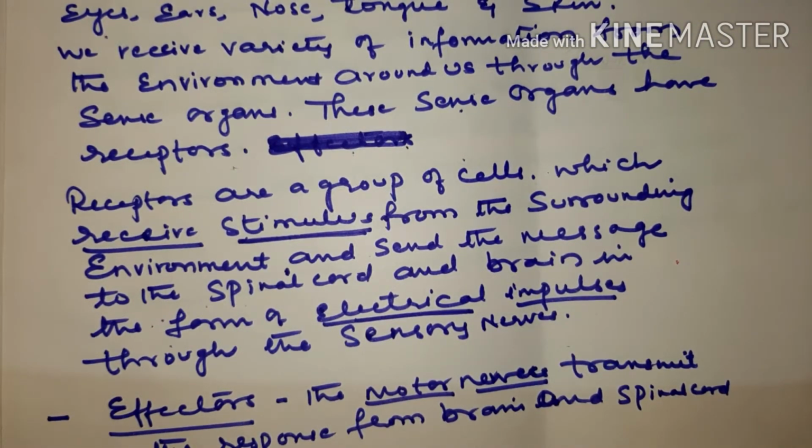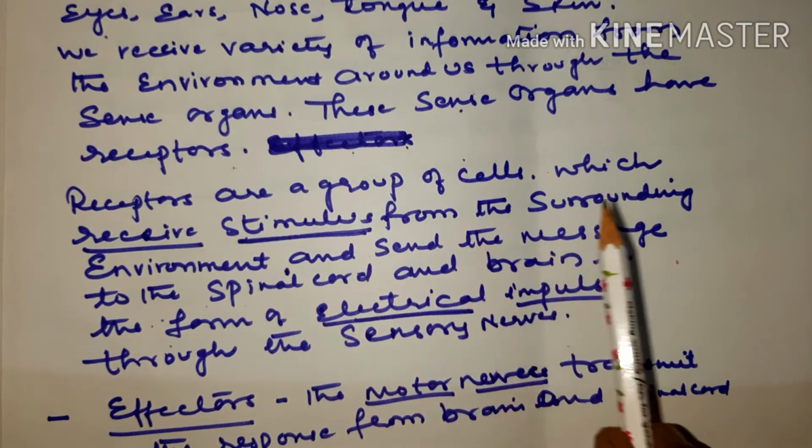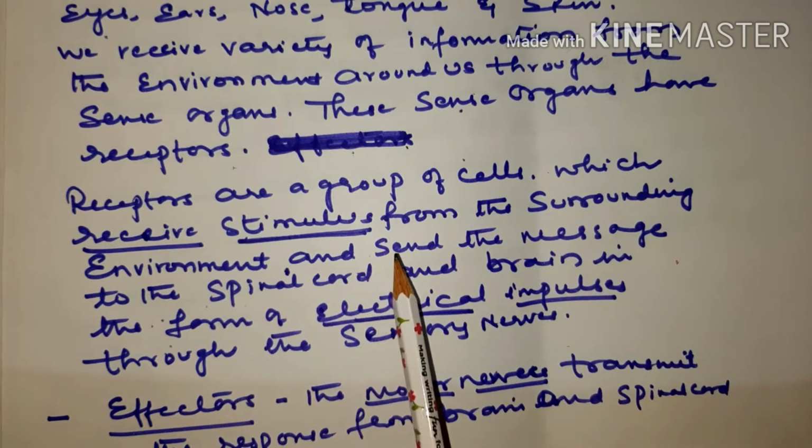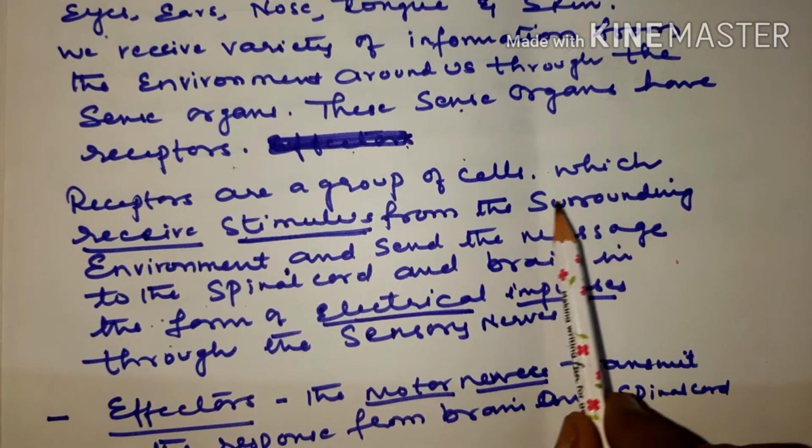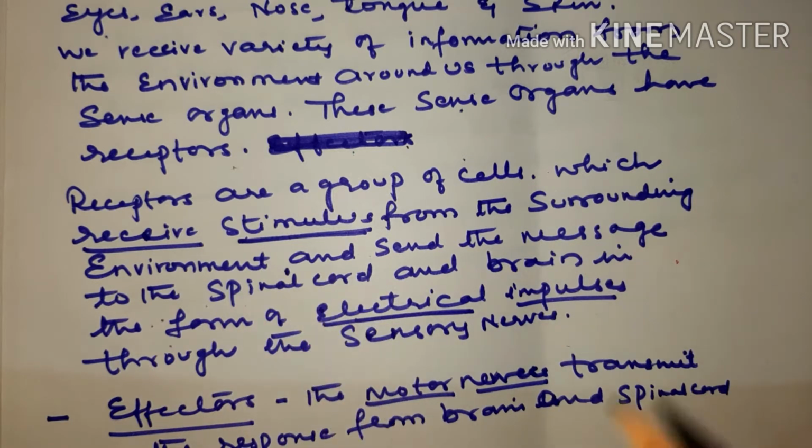So what are receptors? Receptors are a group of cells or tissues or organs which receive stimulus from the surrounding environment. They help in receiving the stimulus, children. As you all know, in the previous video I have told you what is stimulus. Stimulus is nothing but the reaction or response of the organism to the surrounding environment, we can say. So the receptors are the group of cells which receive stimulus from the surrounding environment, and after that they send the message to the spinal cord and brain. How? In the form of electrical impulses.